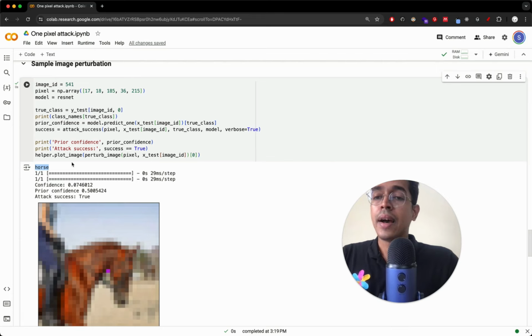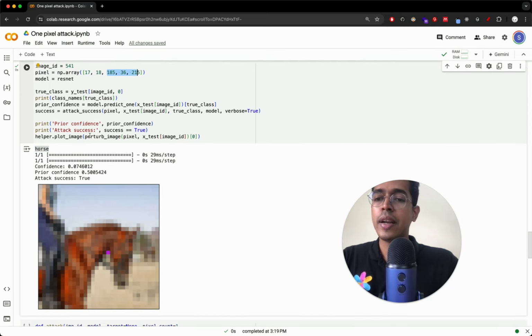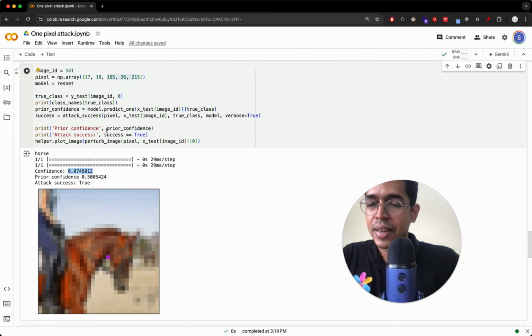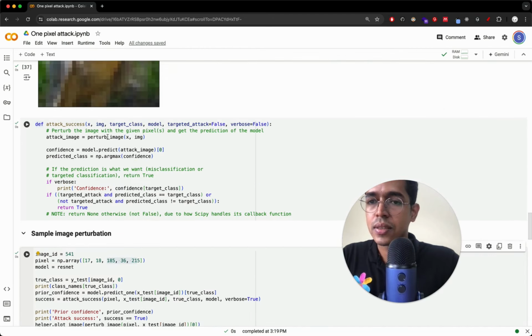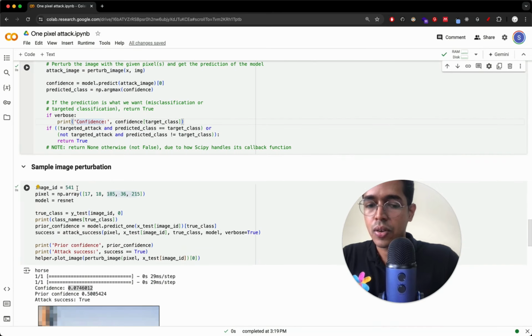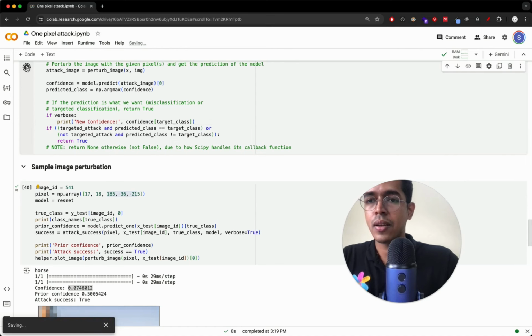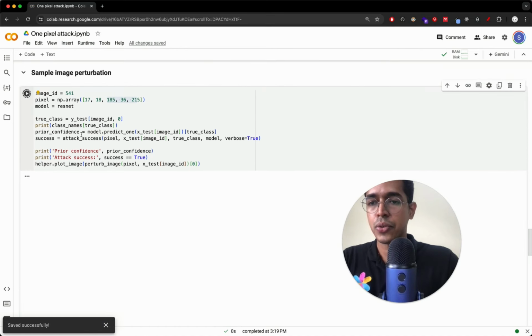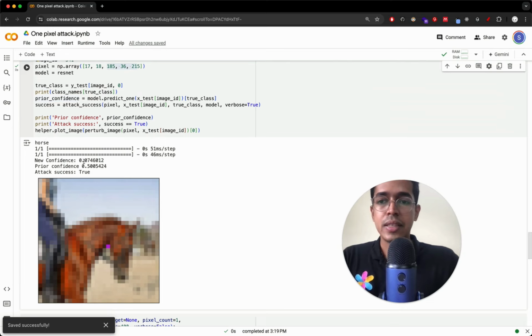Okay. Now, what we did is we modified the image, this pixel in particular, pixel number 17, 18 by this much. And using the modified image, we now have a reduced confidence. The earlier confidence was 0.5. The new confidence is 0.07. Let me just call it new confidence so that I'm not getting confused. So new confidence is 0.07.